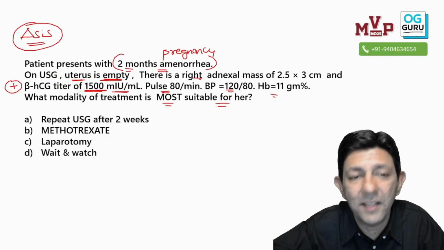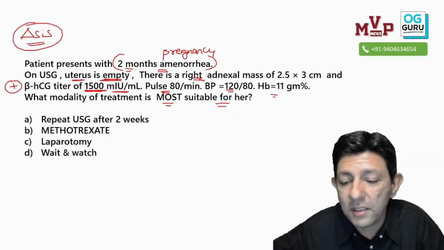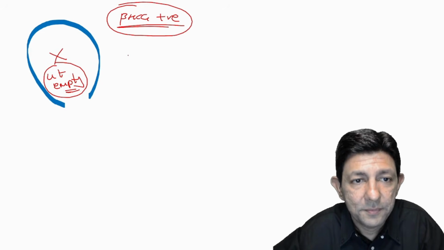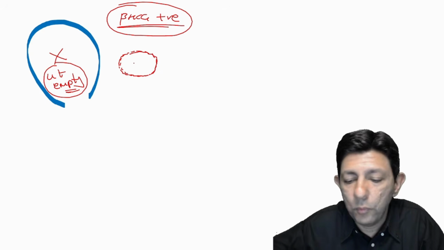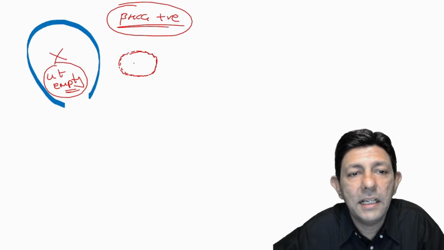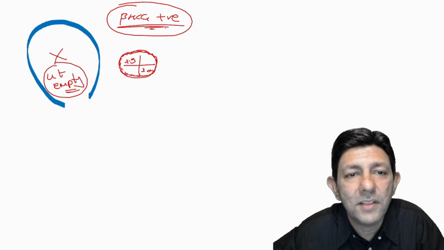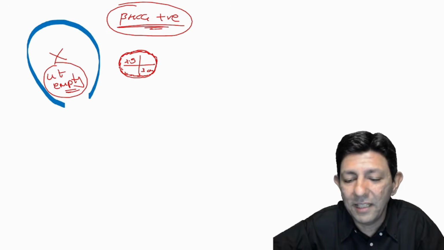Okay, yes, sir, outside the uterus, on the right side, there is a 2.5 by 3 centimeter mass, one side 2.5, one side 3 centimeter. And what is this mass with HCG positivity?